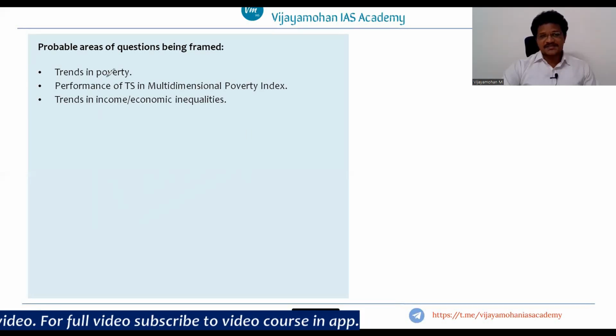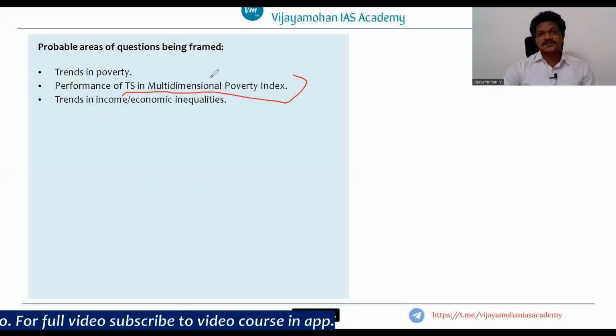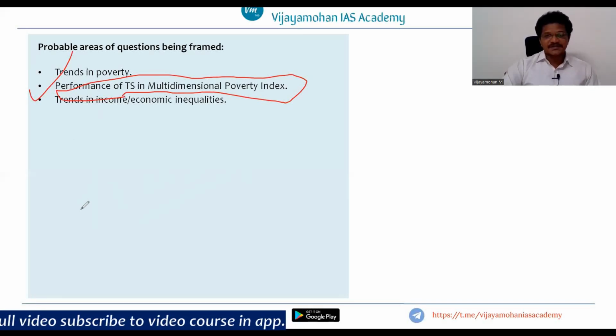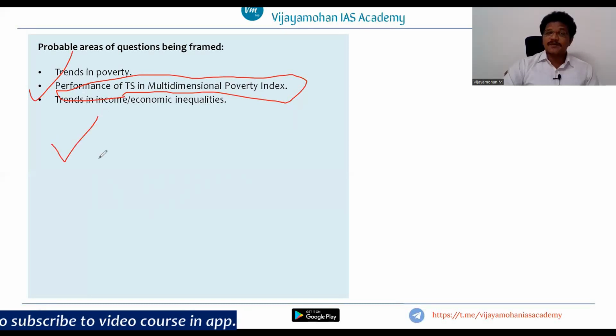So that is the reason, as especially Telangana state's socio-economic outlook is mentioning about the multidimensional poverty index and how government is tackling it. Even the Telangana socio-economic outlook has mentioned how the government intends to tackle the multidimensional poverty index.